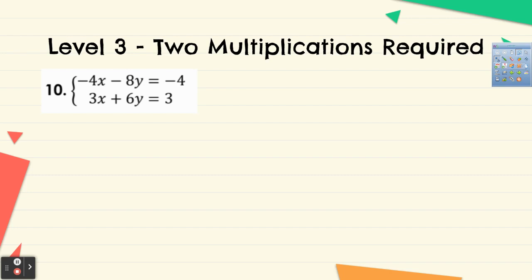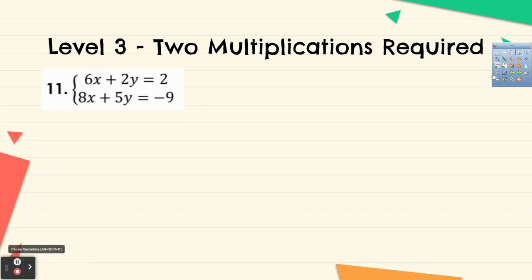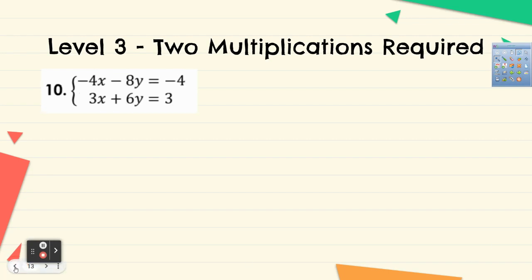I want to find the least common multiple. I think we already found the least common multiples between these. Oh, what happened? It's not letting me go back. Okay, here we go.